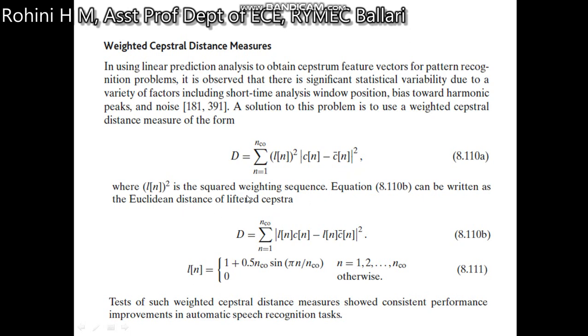So this is a square weighting sequence l n square. The above expression can be written as a Euclidean distance of the liftered cepstra, that is D equal to the summation n equal to 1 to n c of l of n into c of n minus l of n into c bar of n whole square, where l of n is defined by this expression.